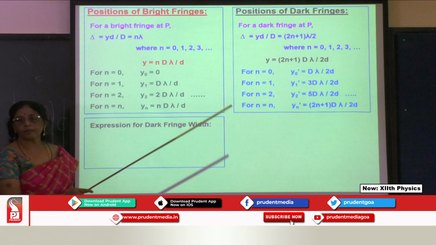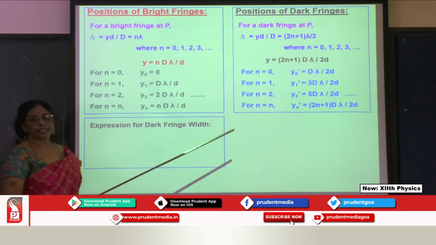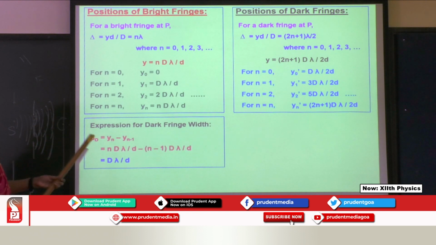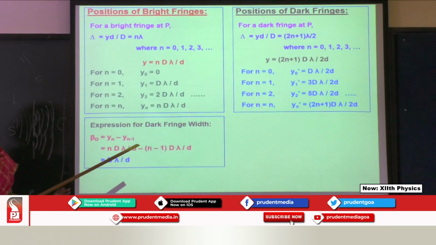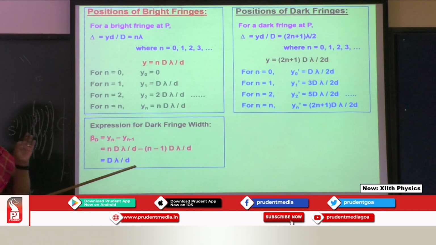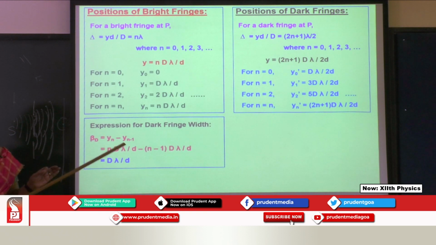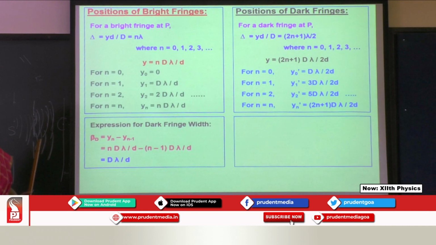2 lambda d by 2d. 2 cancels, we get lambda d by d. So that is what I am going to explain now. So when you consider, we get it over here. Whether it is a dark fringe or a bright fringe, the distance between any two consecutive fringes is a constant. And that constant is lambda d upon d.